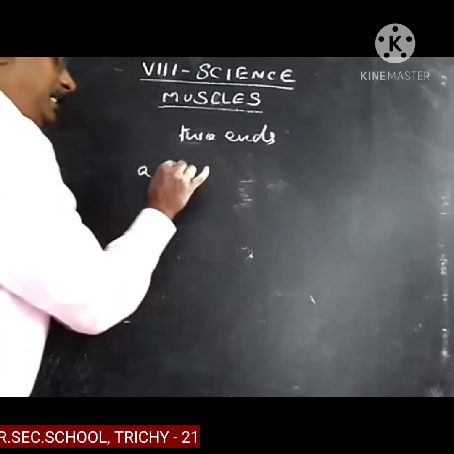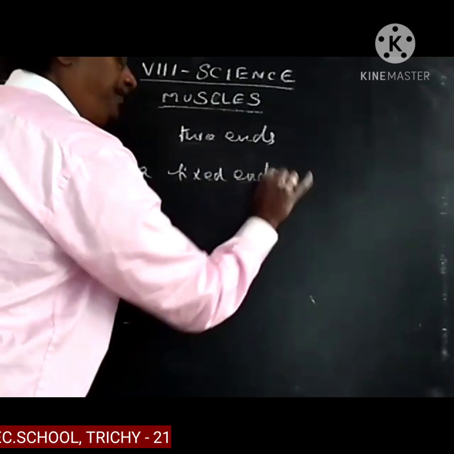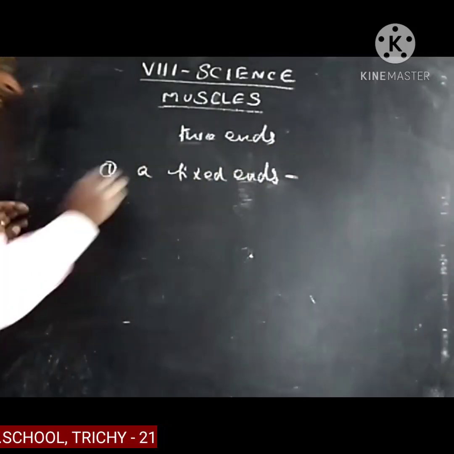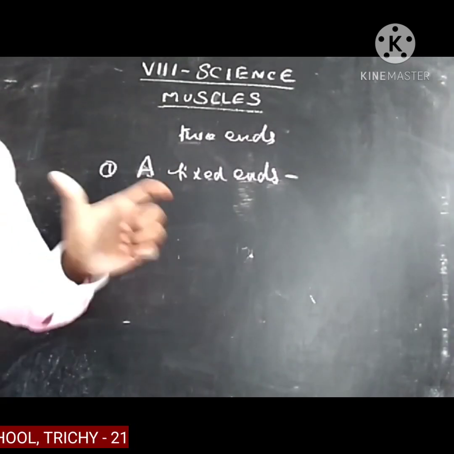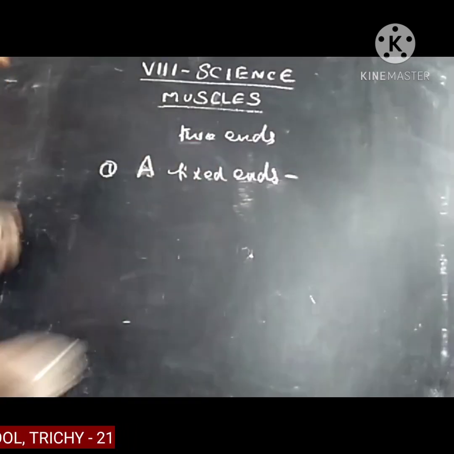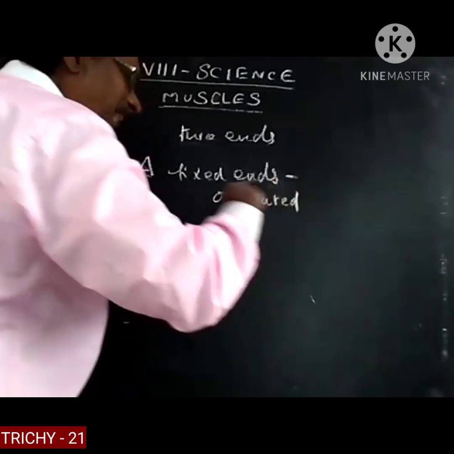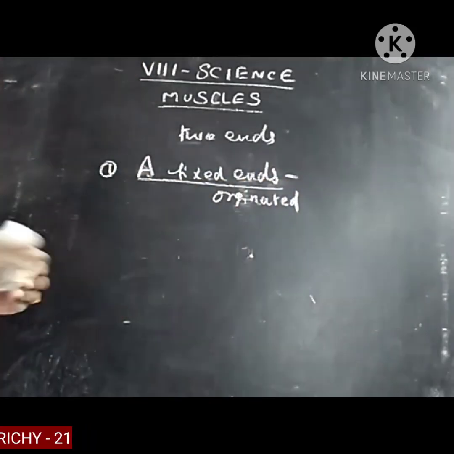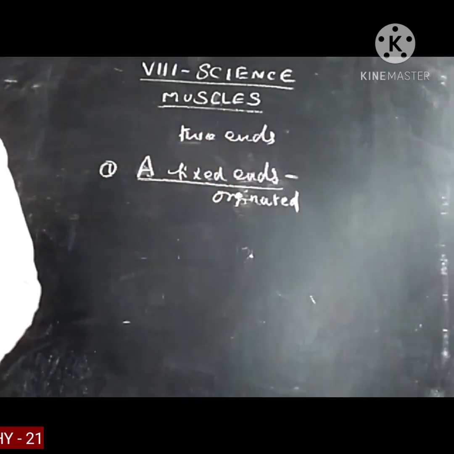The first one is called the fixed end, where the muscle originates. On this region the fixed end is present.